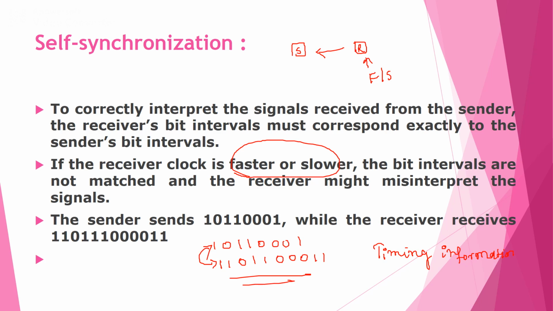If the receiver clock is out of synchronization, we have to reset the clock at these points, either the beginning, middle, or end of the communication.